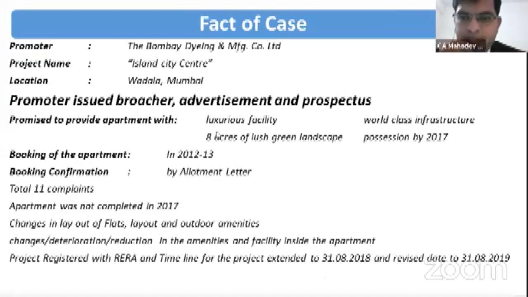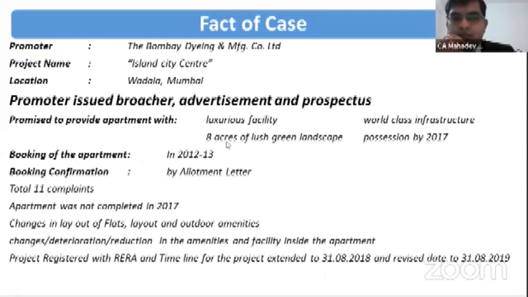By issuing the advertisement, the promoter promised luxurious facilities in the project, world-class infrastructure, 8 acres of lush green landscape, and one important thing, that the possession will be given in 2017. That was the promise made by the promoter.